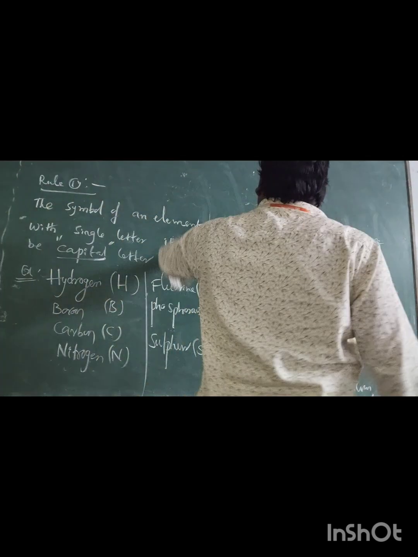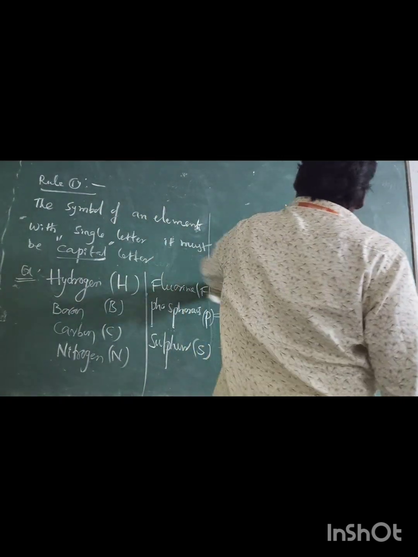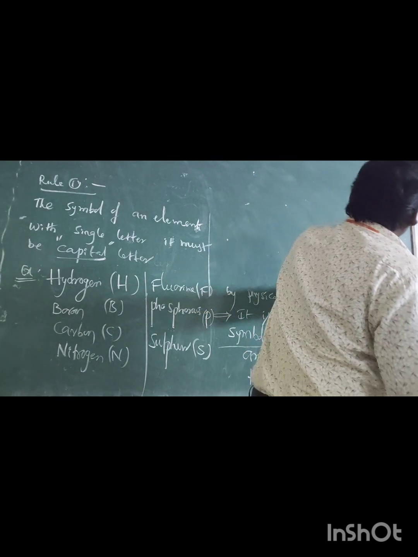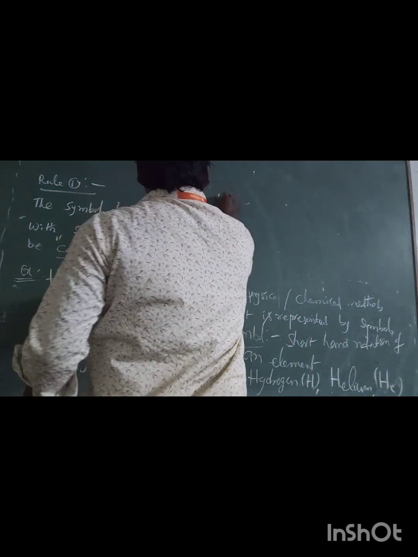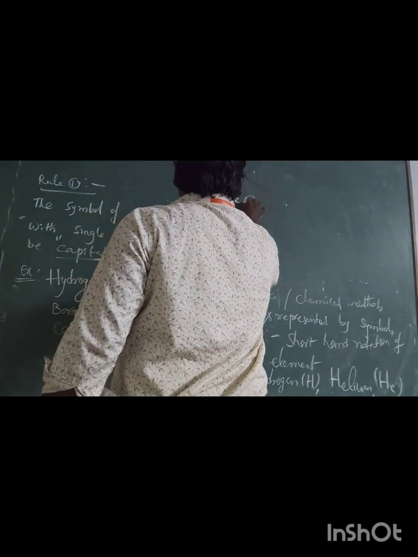And the second guideline, that second rule, is how to write the symbol of an element.